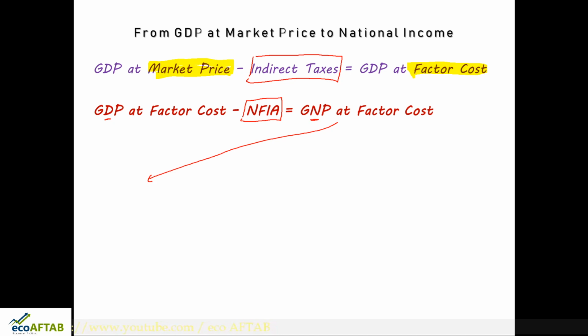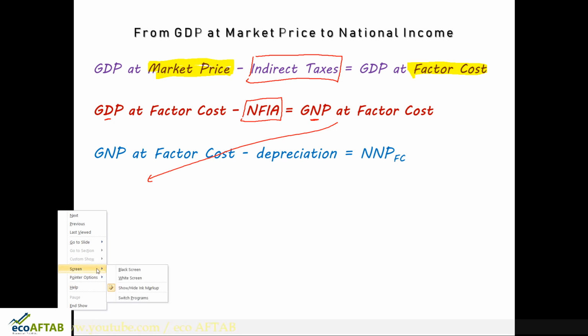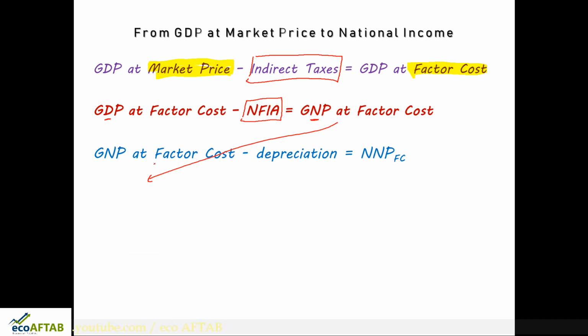GNP at factor cost minus depreciation will give us net national product at factor cost.